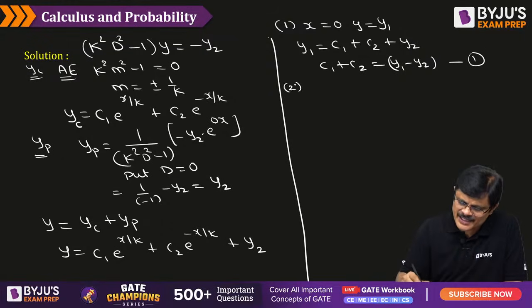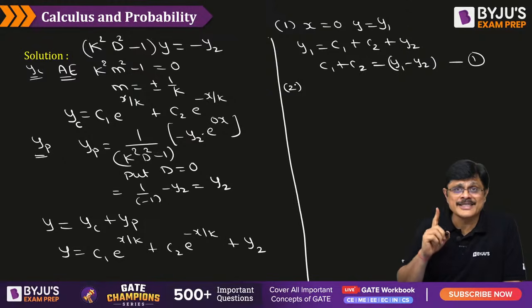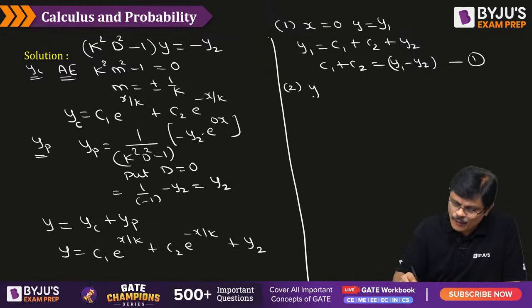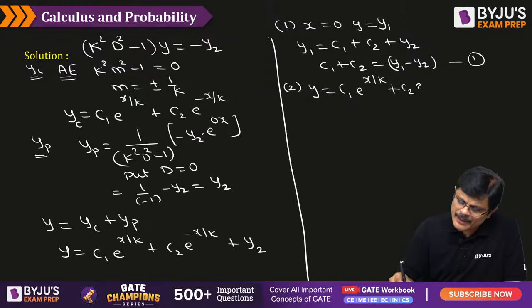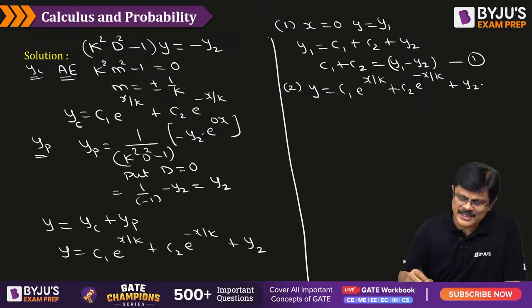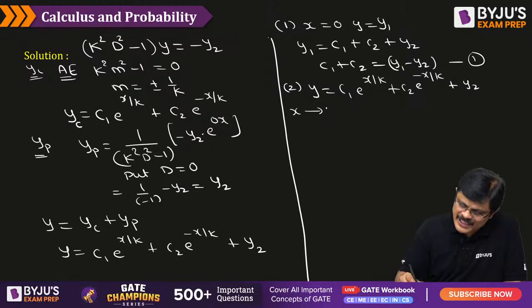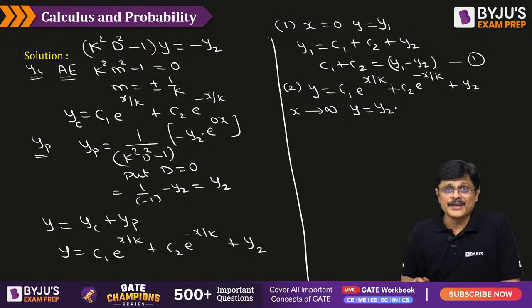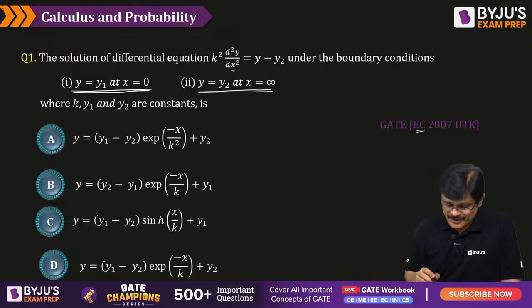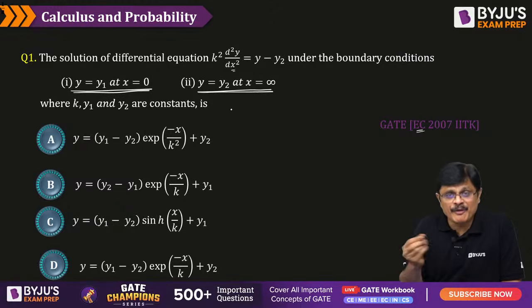Let us see the second condition. Here you have to be very careful with this second condition, sir. So what is it? y is equal to c1 e power x by k plus c2 e power minus x by k plus y2. This is the problem. See the second condition, y is equal to y2 as x approaches infinity. That is, when x approaches infinity, the value of y is equal to y2. Now you have to be very careful here. This point I want everyone to understand before continuing.